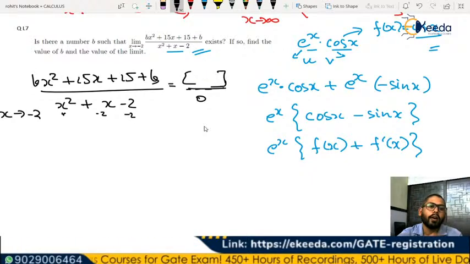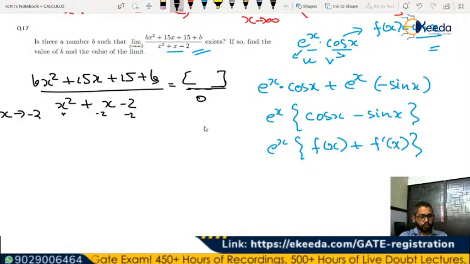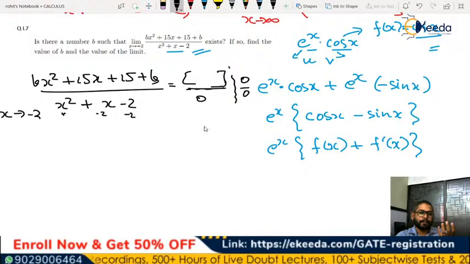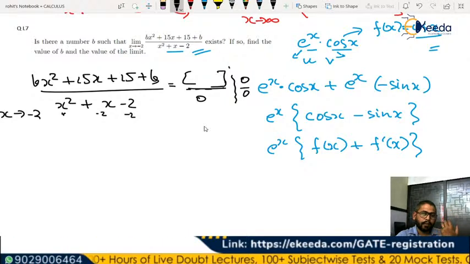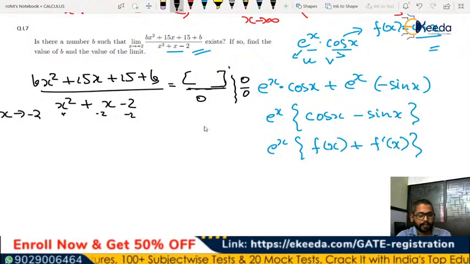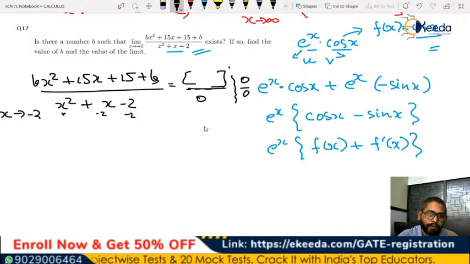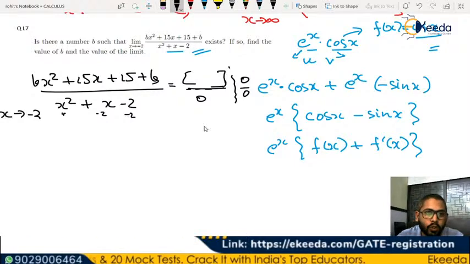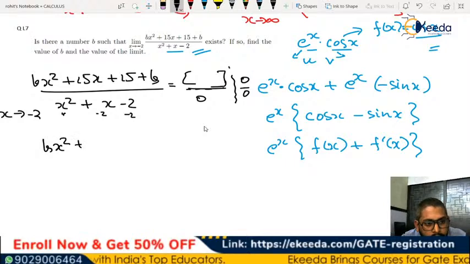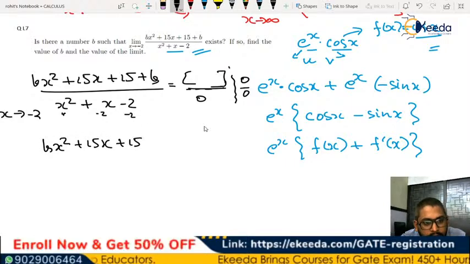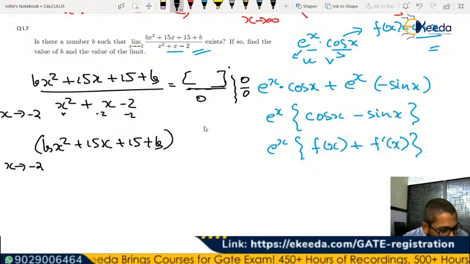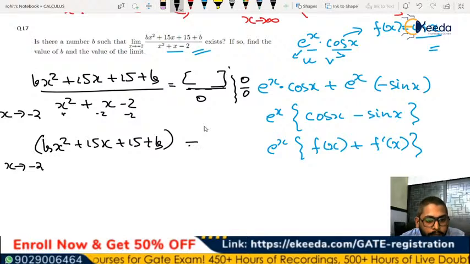So if you want that limit should exist, we should try to make it of the form 0 by 0, so that it will be eligible that we can apply the LH rule, so that we differentiate numerator and denominator and then again put the LH rule, right? So this is possible if along with the denominator, the numerator is also tending to 0 when x tends to minus 2. So that means bx square plus 15x plus 15 plus b for x tends to minus 2, yes, Sahil, should be equal to 0.